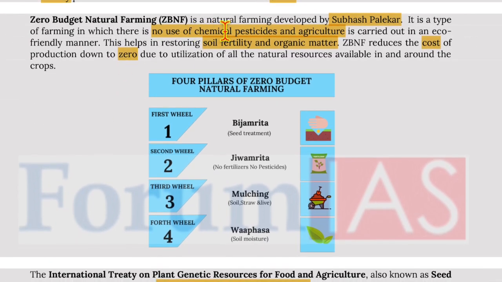Now, zero budget natural farming is a natural farming developed by Subhash Palekar. It is a type of farming in which there is no use of chemical pesticides and agriculture is carried out in an eco-friendly manner. This helps in restoring soil fertility and organic matter. Zero budget natural farming reduces the cost of production down to zero due to utilization of all natural resources available in and around the crop.